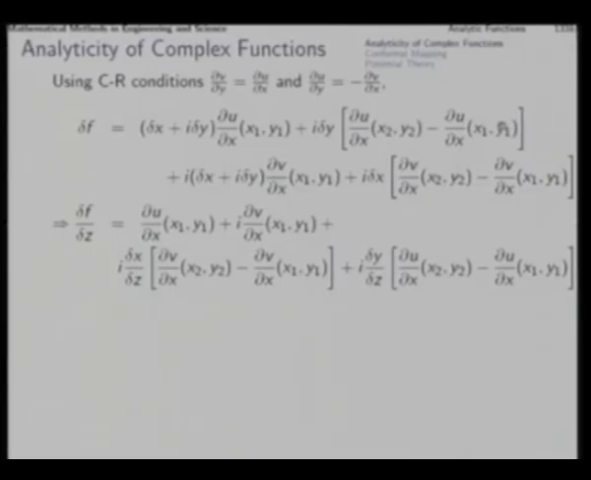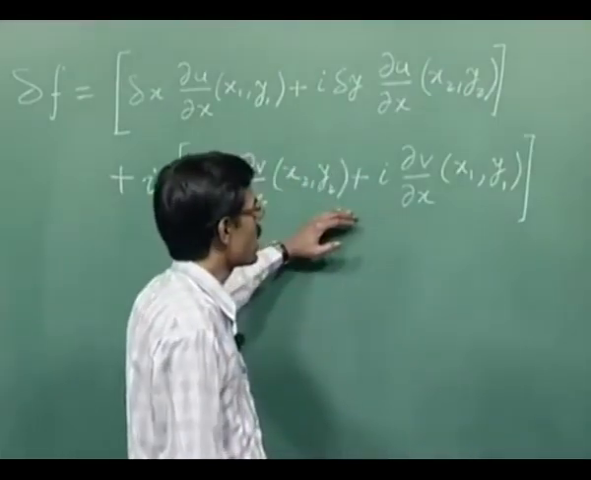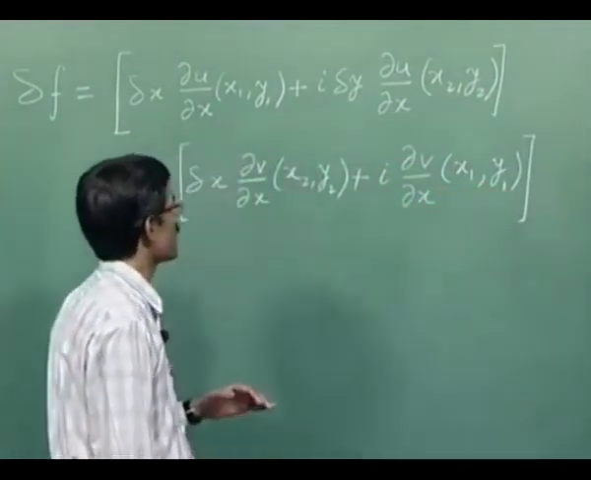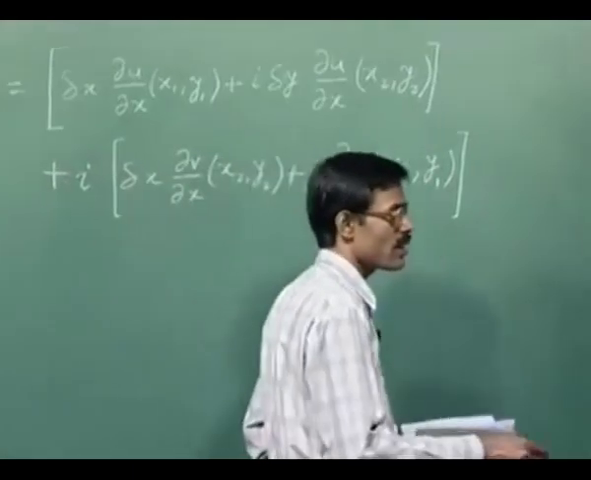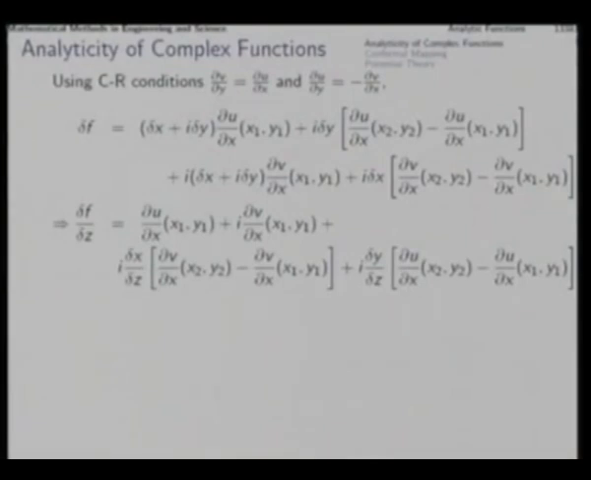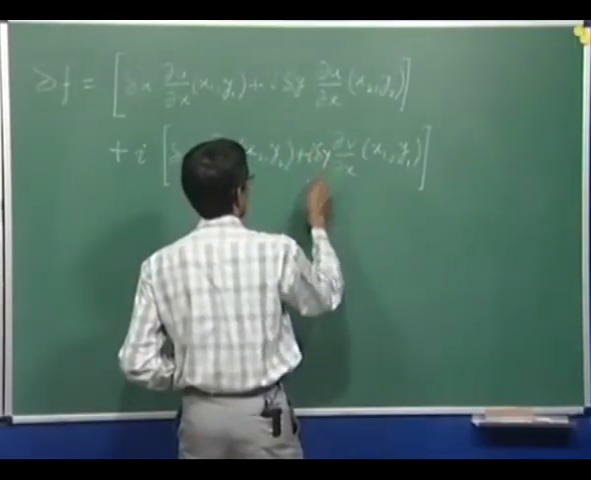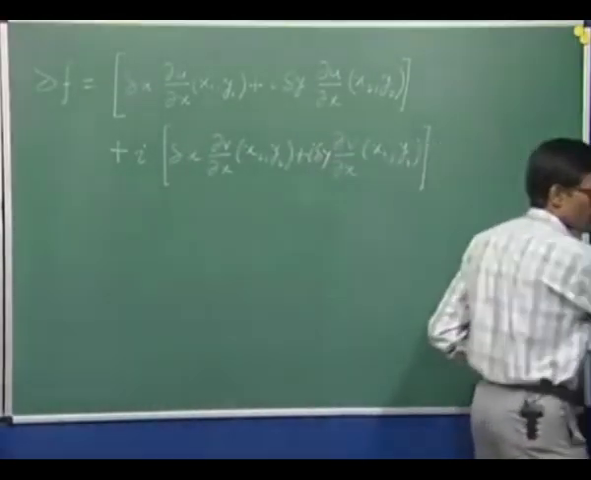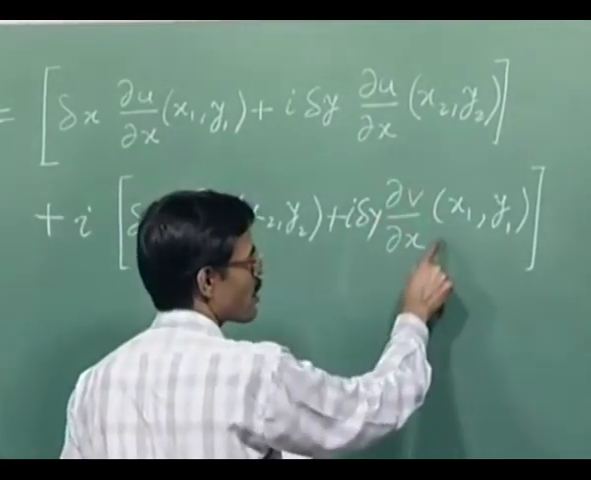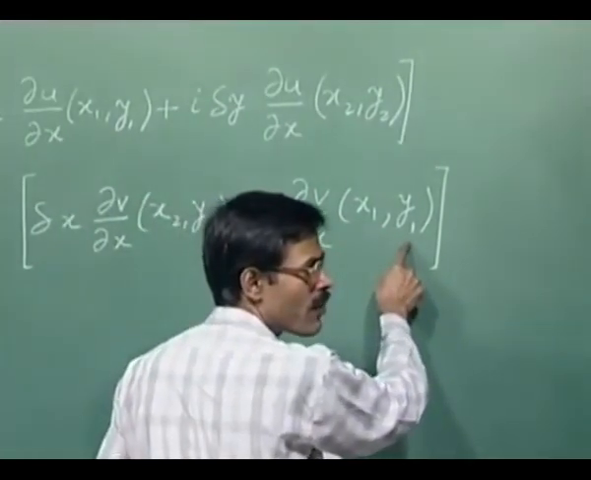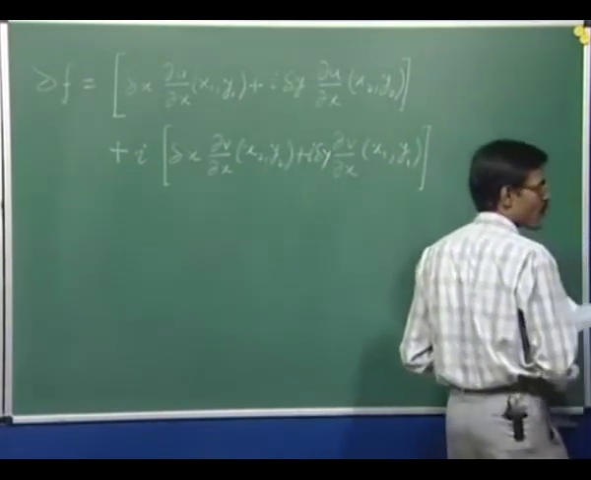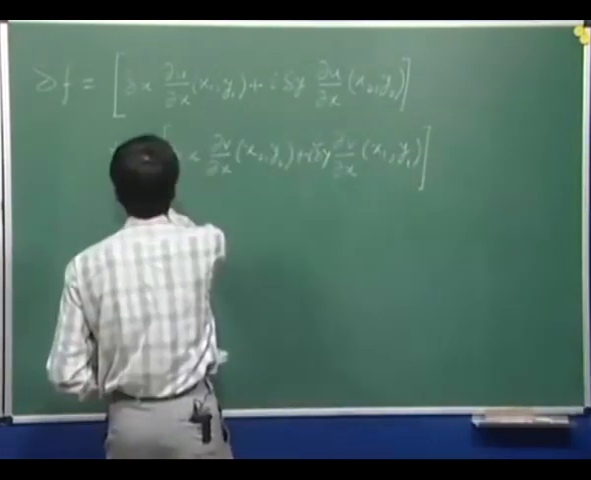A similar exercise we do on this. Here you see i del v by del x at x1 y1, okay, and here there is a little mistake. Let me make a small correction. Delta y is missing here. Now, here we have i delta y del v by del x at x1 y1, okay, and outside there is another i, okay.